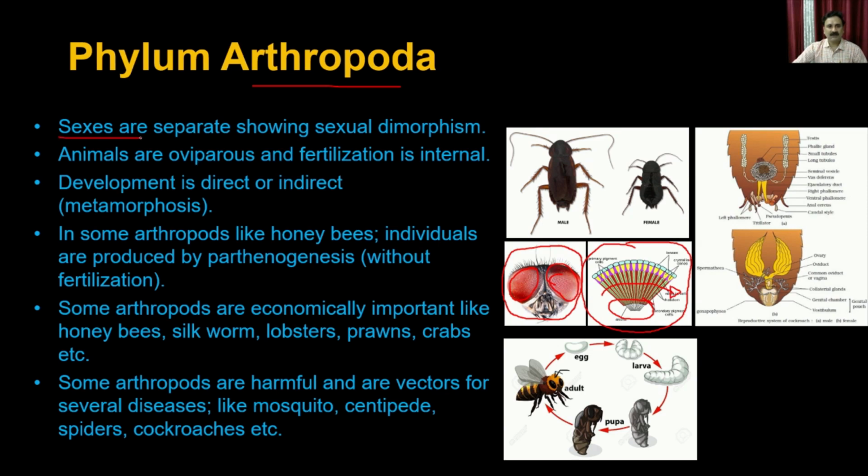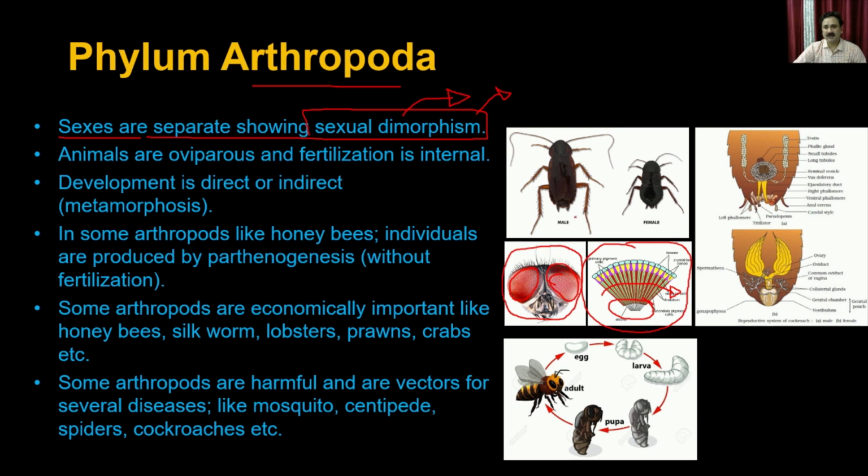As far as the sexes are concerned, the sexes are separate, and it is showing sexual dimorphism. If you remember, I was discussing sexual dimorphism when I was talking about Ascaris, in the phylum Nematoda. Sexual dimorphism means there are distinct features present in the male compared to the female.